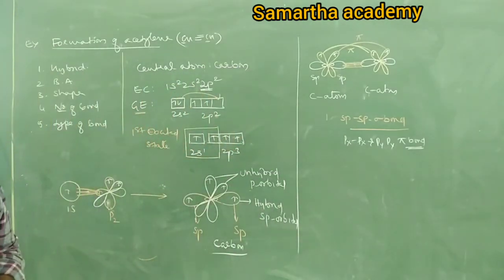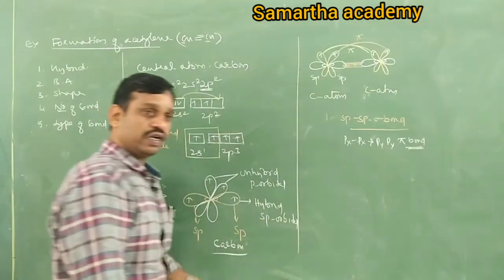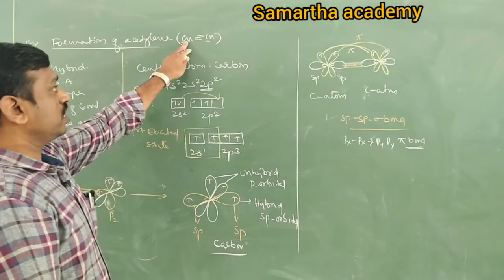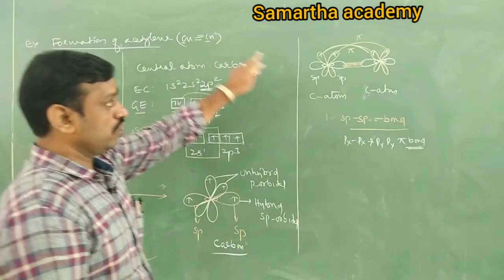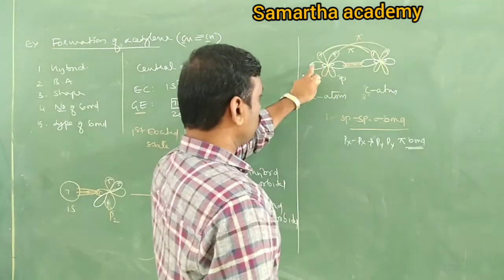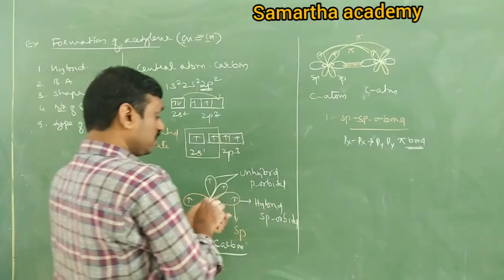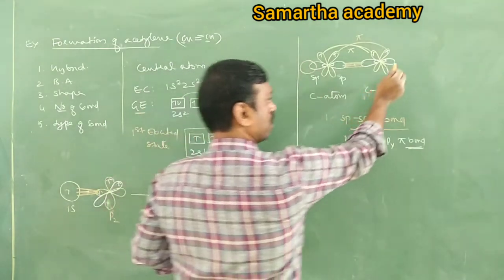Now still there are two sp hybrid orbitals. This is one, it is another one. Tell me how they overlap with hydrogen. If you see the molecule, each carbon is attached to hydrogen. Now each sp, that means two sp of two carbon atoms overlap with s orbitals of hydrogen, because hydrogen has an s orbital.